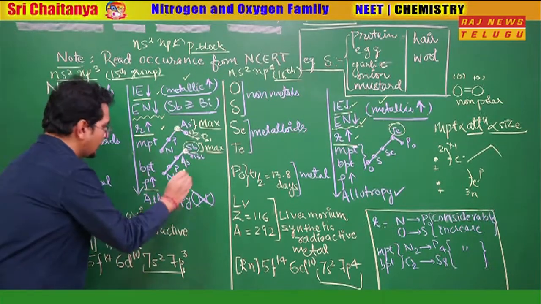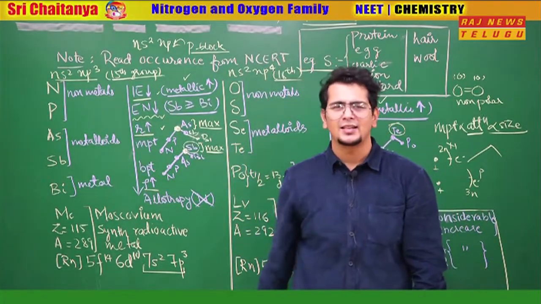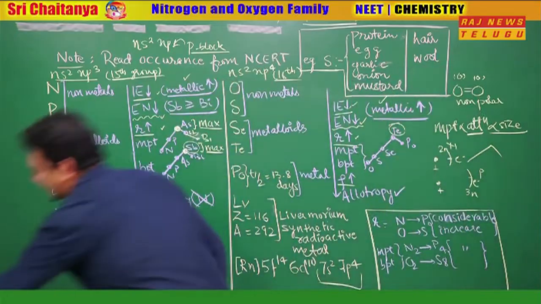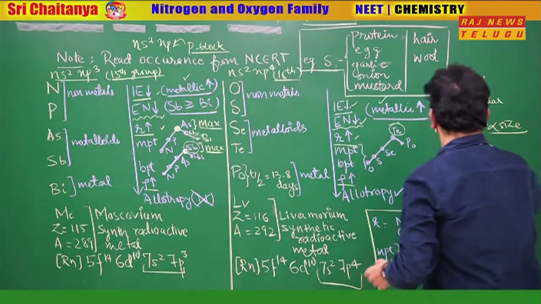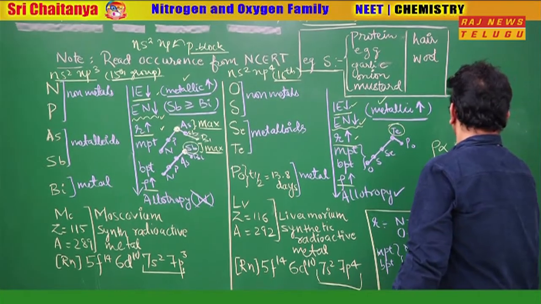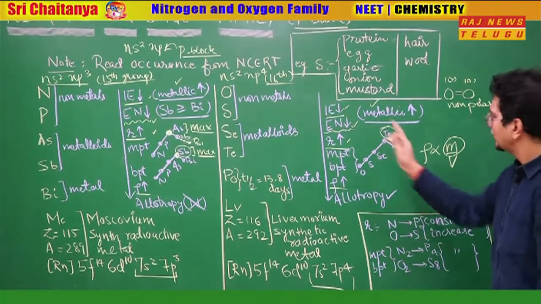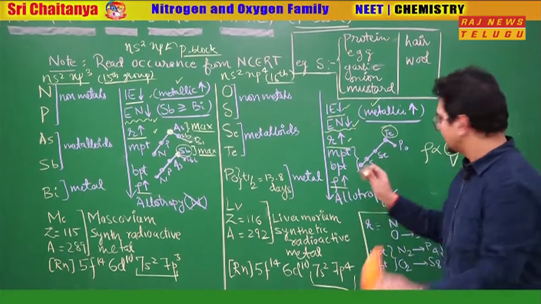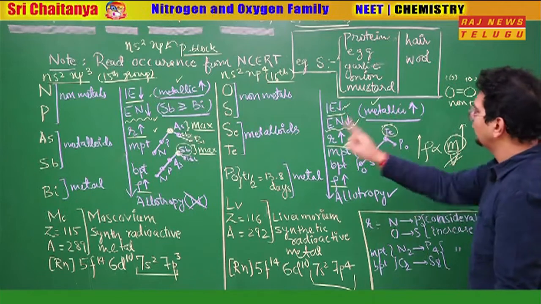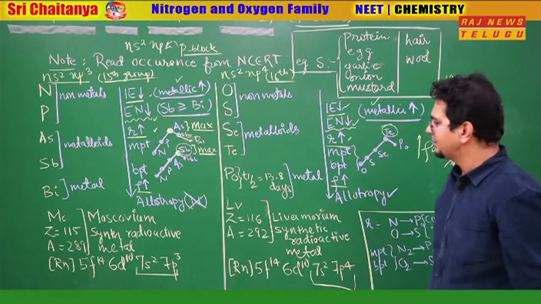Going ahead, density. Luckily for us, in this case also, top to bottom density increases. Why does the density increase top to bottom? Any student can easily tell you that density is proportional to mass by volume. The effect of mass you have to consider for both these groups. So top to bottom mass is increasing, density increases, and volume you can ignore for both these groups. So density increases in both cases because mass increases, as simple as that.